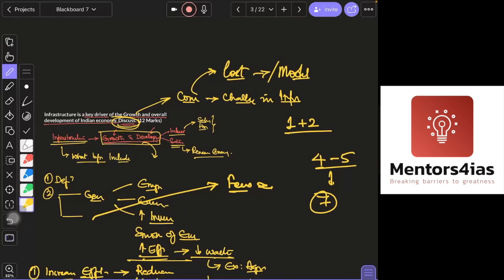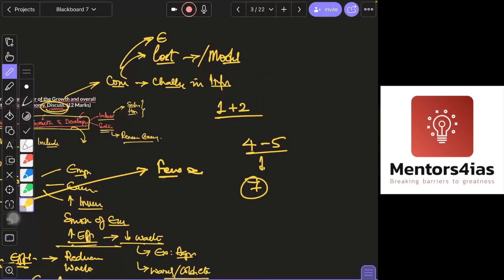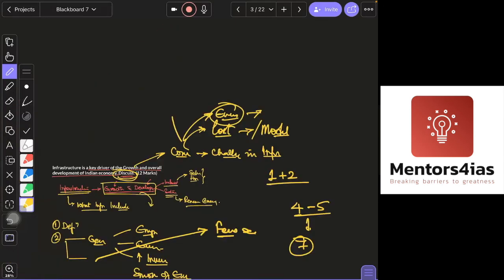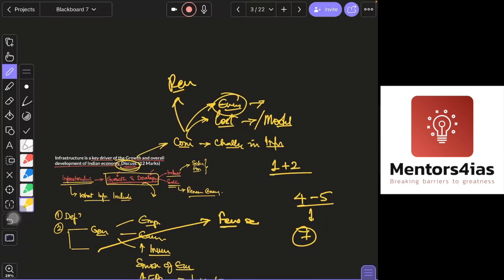Then the environmental issues, right? If you are building roads that are not environmentally sensitive, cutting down trees, etc., therefore more sustainable infrastructure projects are necessary. Then regional imbalance can occur if you don't plan it properly, because if infrastructure is concentrated in only one area of the country, it will lead to regional imbalance. So these challenges need to be addressed.